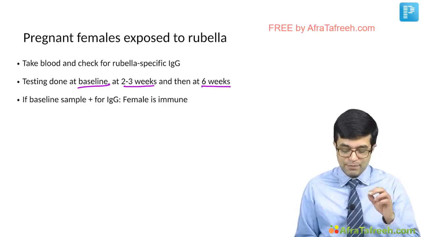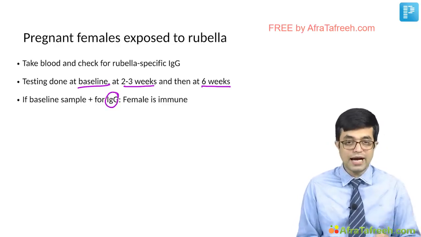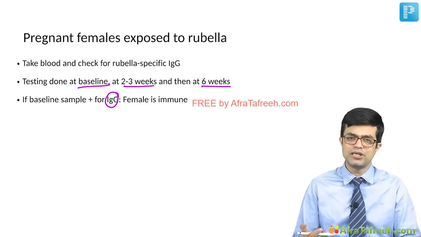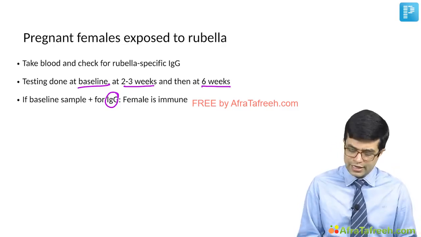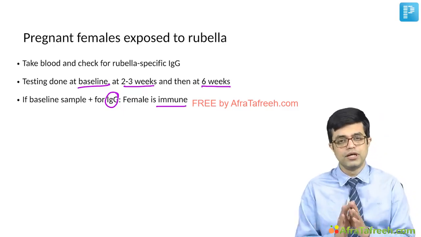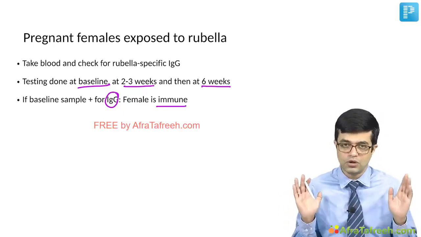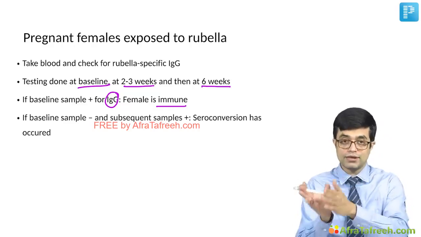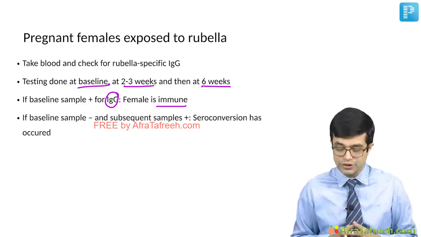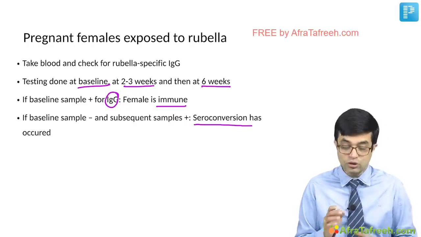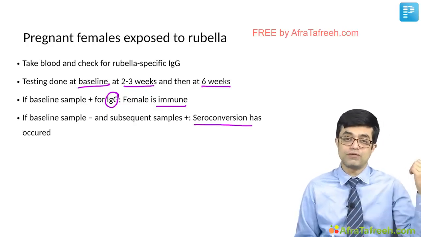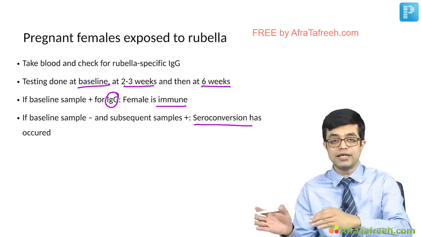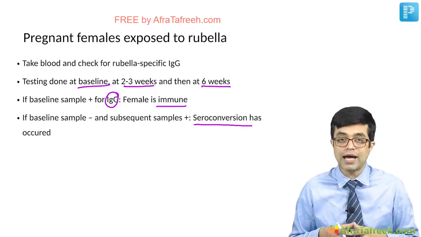If the baseline sample is positive for immunoglobulin, at the time of exposure, the patient has immunoglobulin G. It means the patient had been exposed prior, and so the female is immune in nature. The pregnancy can be continued normally. If the baseline sample was negative and the subsequent 2 samples come to be positive, then it shows that seroconversion has happened. That is, the patient was initially not immune to rubella, and later on IgG came, so exposure to rubella happened.